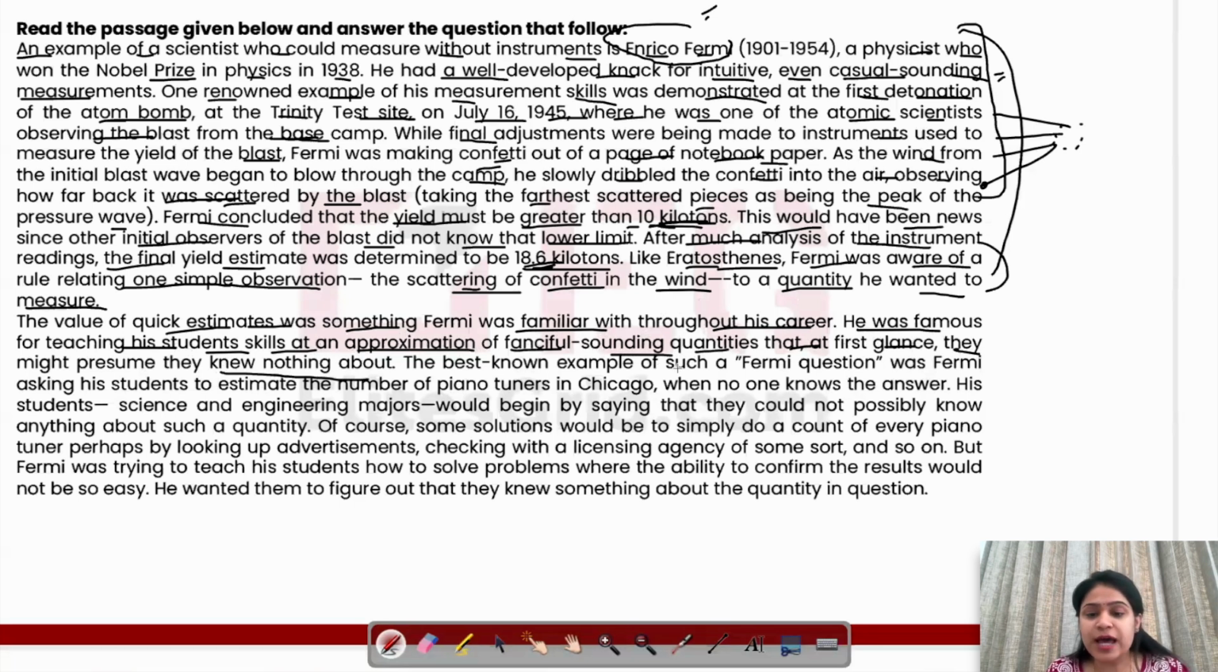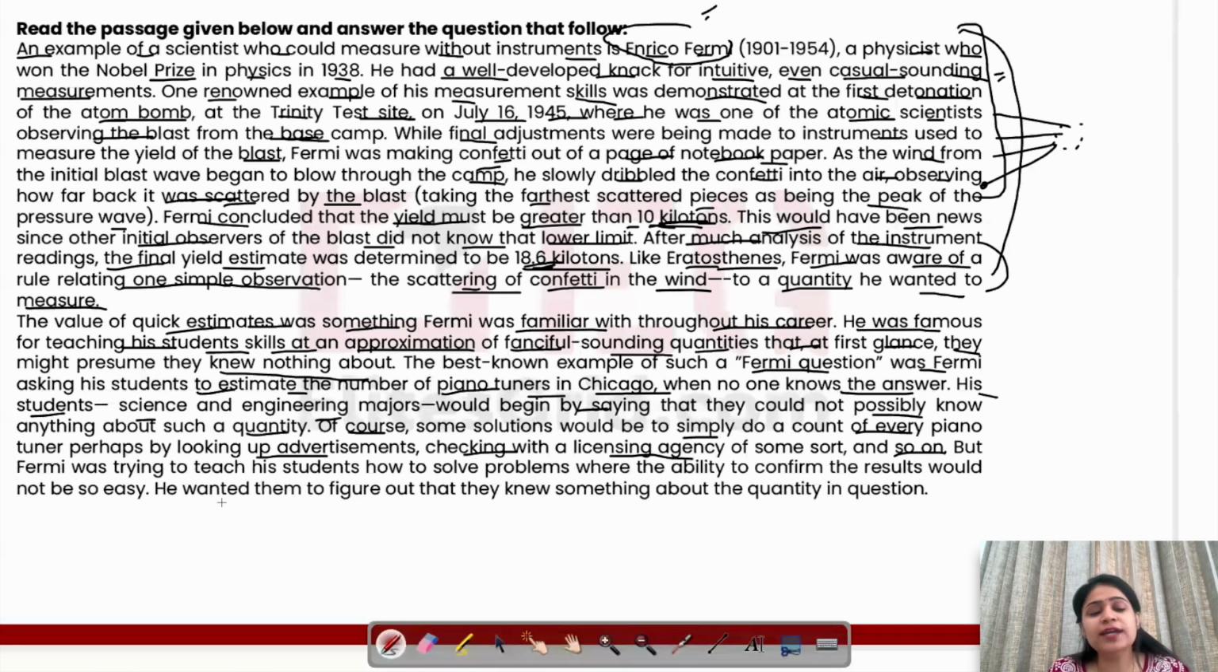The best known example of such a Fermi question was Fermi asking his students to estimate the number of piano tuners in Chicago. When no one knows the answer, his students, science and engineering majors, would begin by saying that they could not possibly know anything about such a quantity. Of course, some solution would be to simply do a count of every piano tuner, perhaps by looking up advertisements, checking with a licensing agency of some sort, and so on.